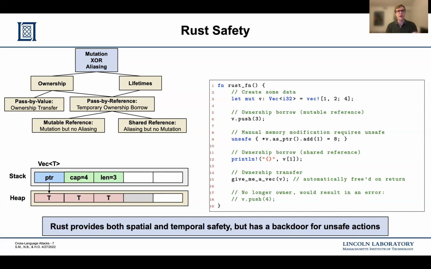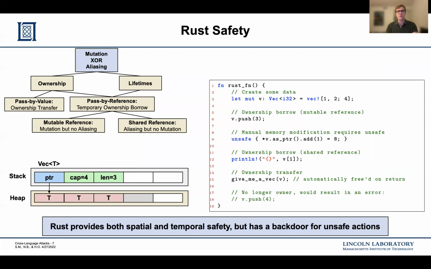You can pass by value to a function to transfer ownership, or you can pass by reference to temporarily borrow ownership. This borrow can be mutable or shared, where the mutable borrow allows mutation but not aliasing, and a shared borrow allows aliasing but no mutation. The temporary nature of a borrow is described through lifetimes. After the lifetime of a variable ends, Rust can perform automatic memory management to free the variable.